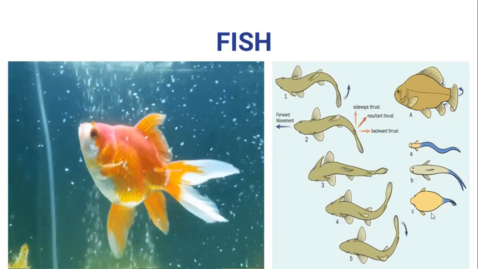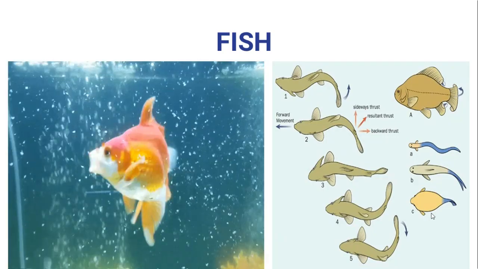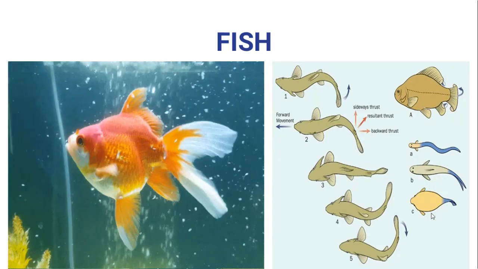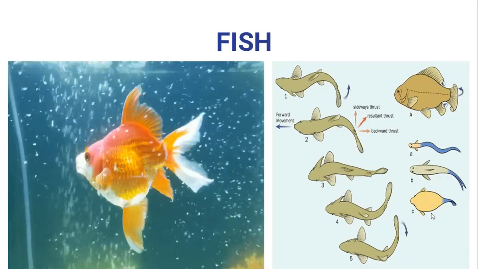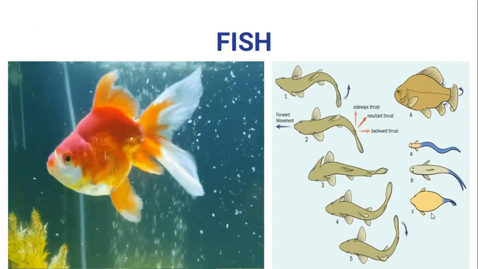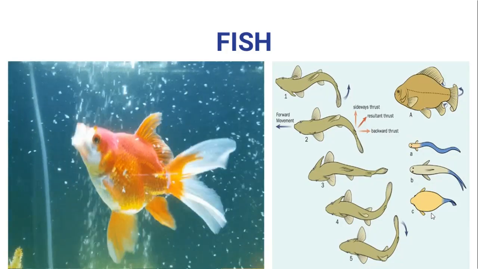The tail fin helps in changing the direction. I already told you fish have a streamlined body, isn't it? So it helps smooth the flow of water. The muscles and the fins on the body and the tail help it to float in the water or move through the water, which keeps the balance of the fish.